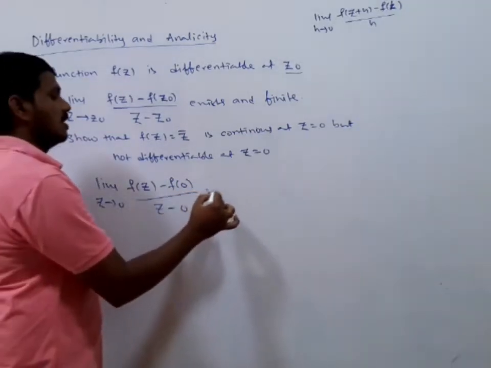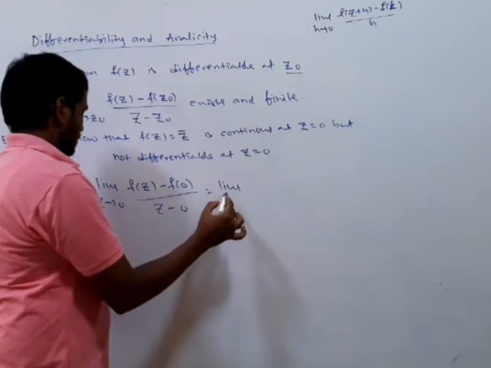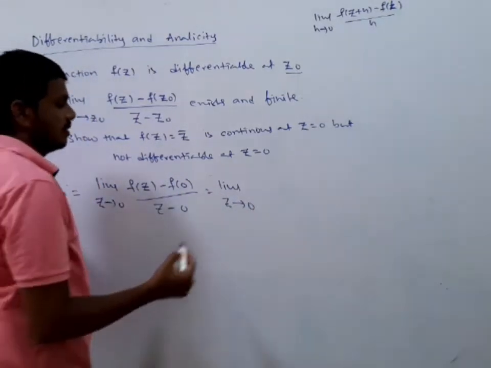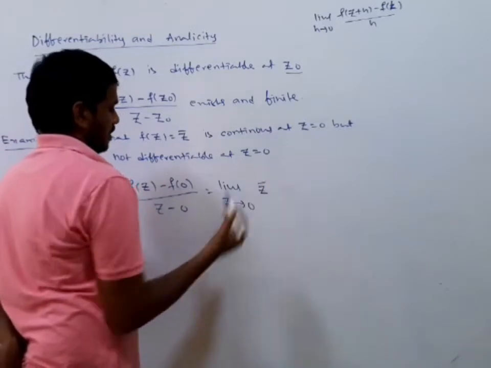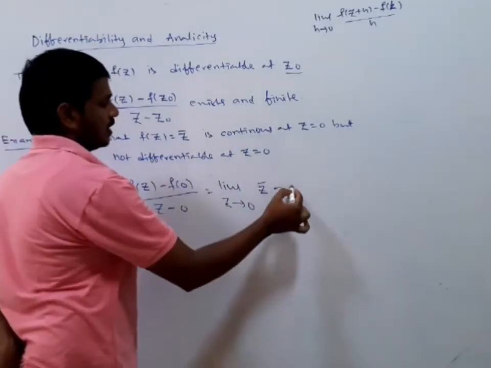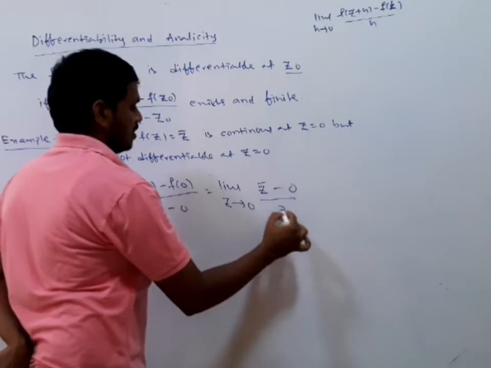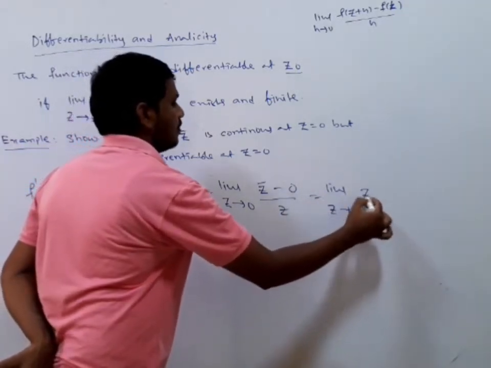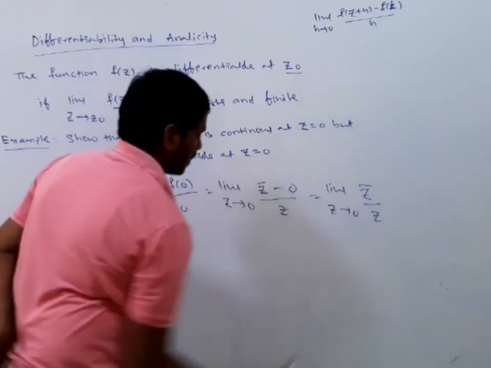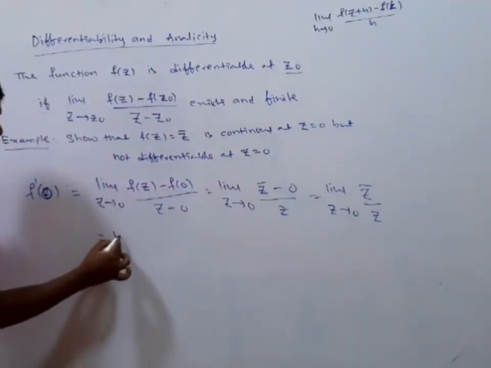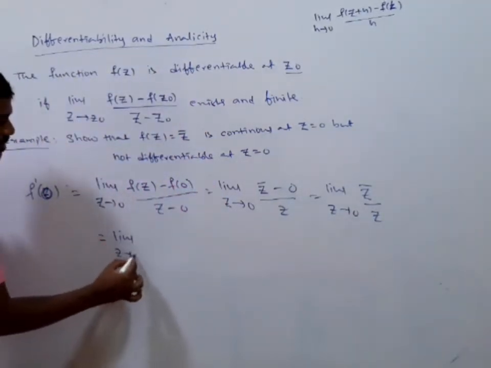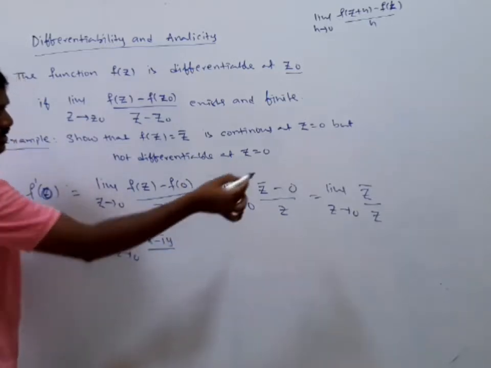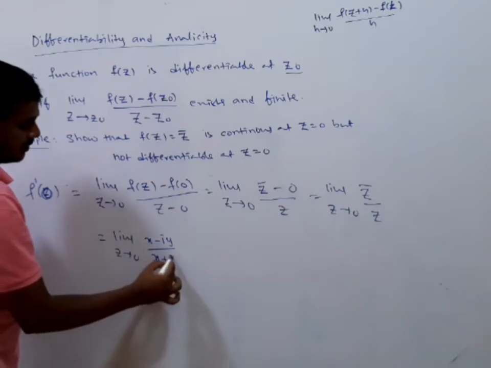Which is the same as limit z tending to 0, f of z is nothing but z bar, minus f of 0, which you already know is 0, divided by z. So we have limit z tending to 0, z bar divided by z. Here z bar is nothing but x minus iy, and z is nothing but x plus iy.